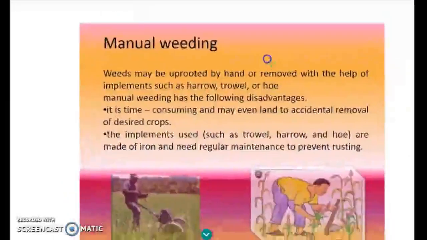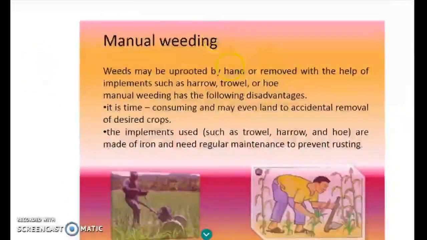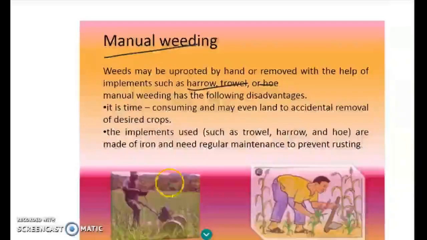Now, how do we remove this? There are two methods by which we remove this. One is the manual method. The manual method is by using equipment like harrow, trowel, hoe, and by manually, or by hands, removing the weeds. This process is known as manual weeding, and in this there can be accidental removal of the desired crop. So it should be done with great care.